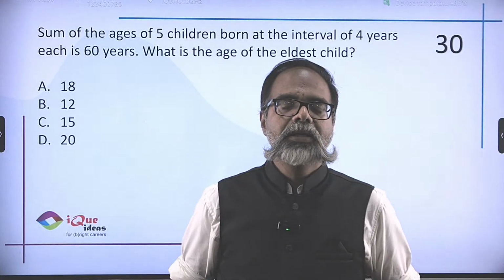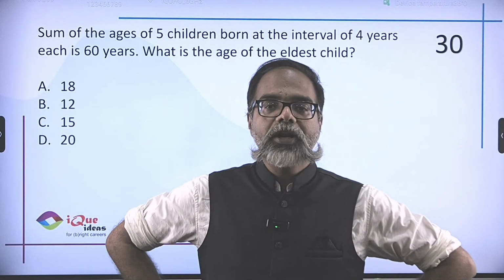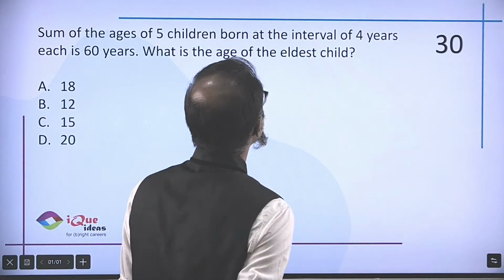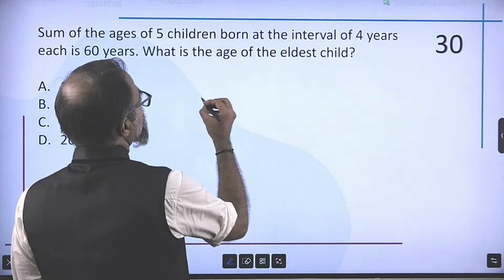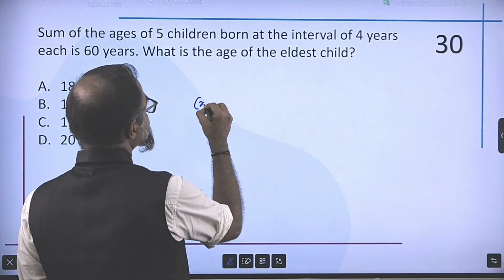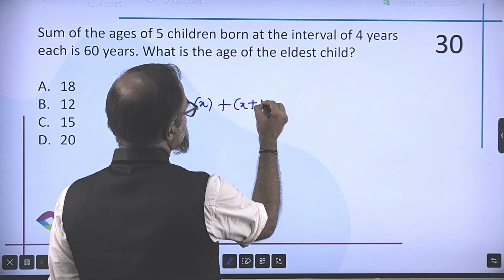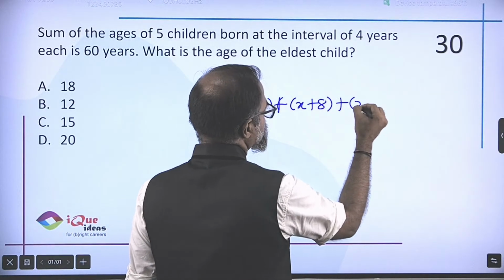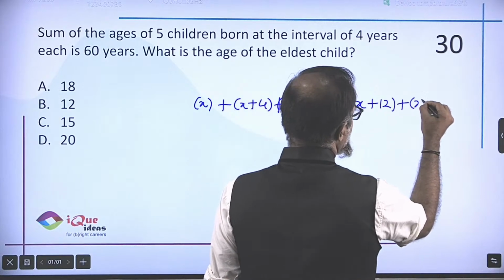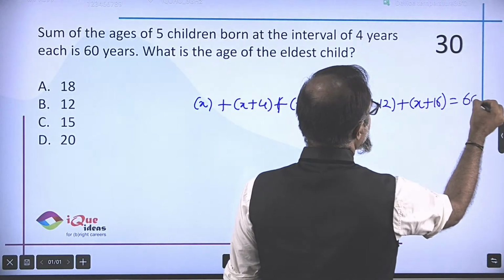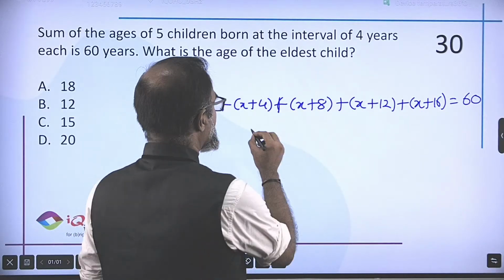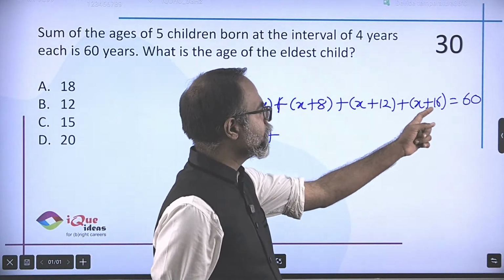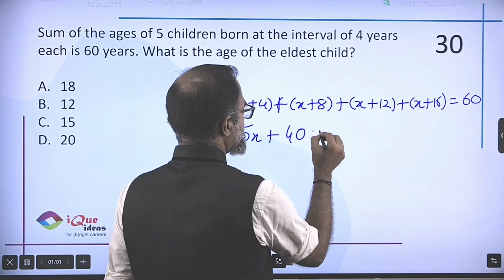Again, math. Sum of the ages of 5 children born at the interval of 4 years each is 60 years. What is the age of the eldest child? So let's assume the first child is X, second child is X plus 4, third child is X plus 8, fourth child is X plus 12, fifth child is X plus 16 and their sum is 60. So 5 times X plus 4 plus 8, 12, 12 plus 12, 24 plus 16 is 40, is 60.